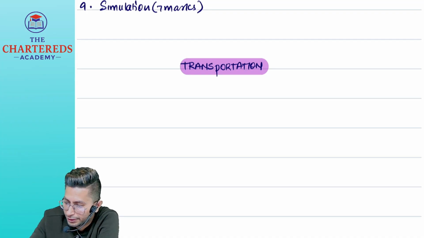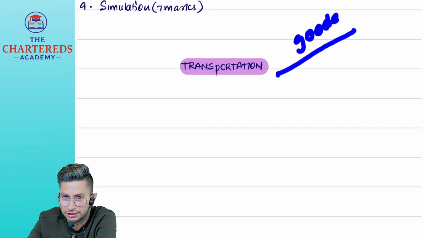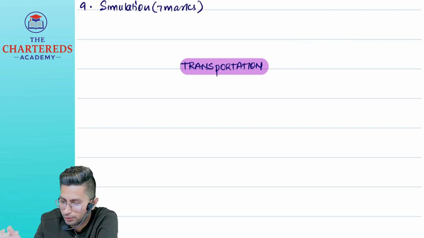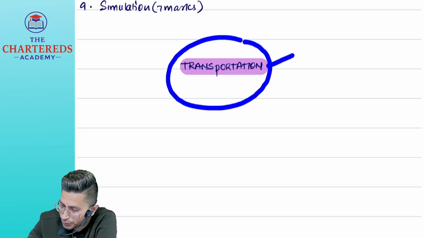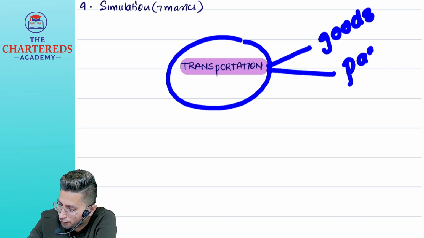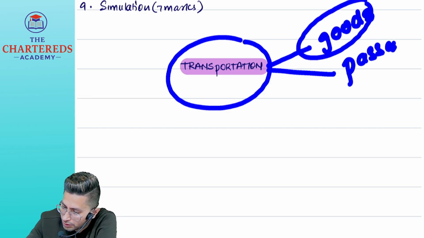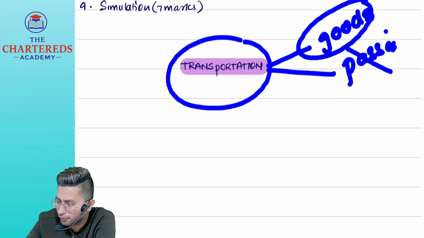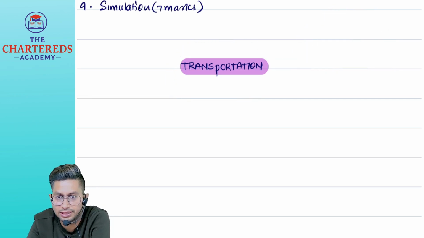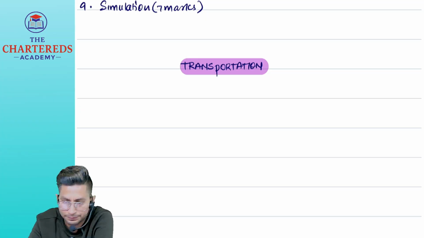Acha, transportation can I do for goods? Correct. From one place to another place, if I transfer, it is called what? Transportation. Transportation can be transportation of goods also. It can be transportation of passengers also. Correct. But our syllabus focuses on what? Transportation of goods, not of passengers. We are not going to study transportation from Ola, Uber, Rapido point of view. We are going to study transportation of goods rather than services. Clear?